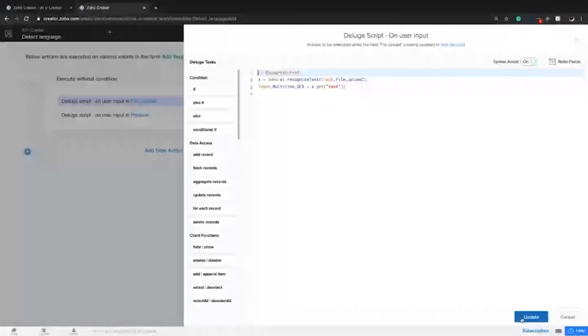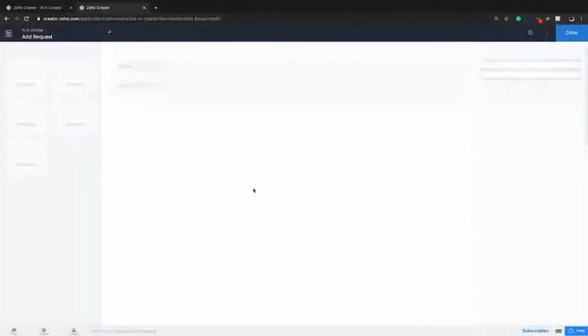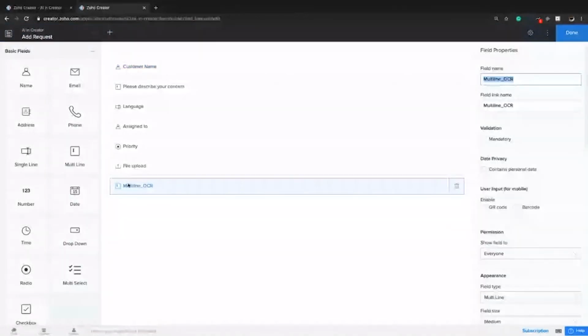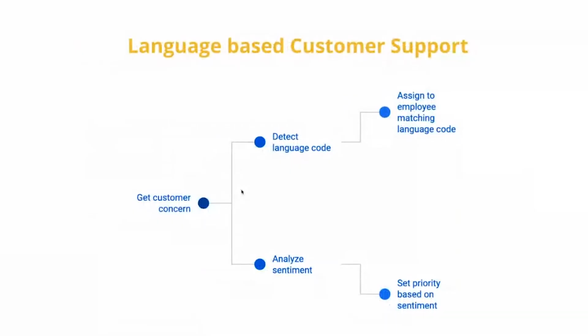So if you can see, this is actually a multi-line field, but the Deluge task has transformed it to perform OCR. So that's what I was saying. Deluge offers more control over data and it can make ordinary fields also perform AI. So this app can be used to automatically identify those dissatisfied customers, categorize their issues by urgency and prioritize their requests.